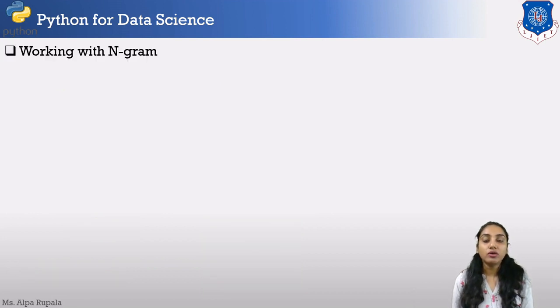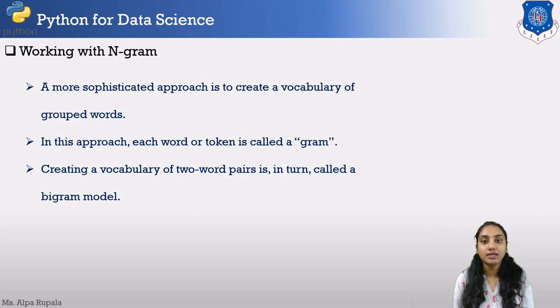Now, this bag of words model we have created is based on only one word, one unique word. But we can also have a variation of our bag of words using n-grams. In this approach, each word or token is called a gram, and if we are taking a two-word pair, then it will be called a bigram or 2-gram. If we are creating the vocabulary according to 3 words, then it will be called a 3-gram.